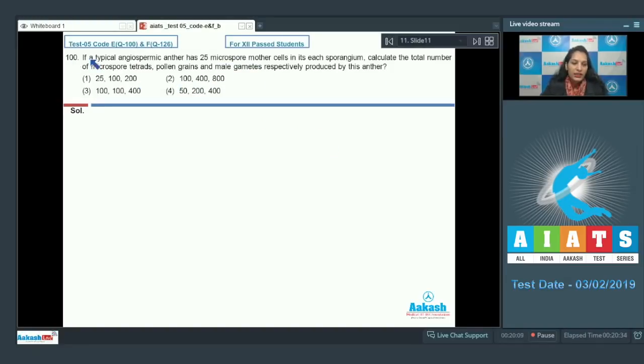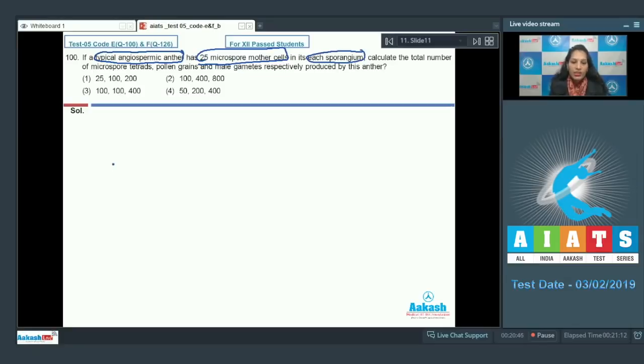Question number 100. If a typical angiospermic anther has 25 microspore mother cells in its each sporangium, calculate the total number of microspore tetrads, pollen grains and male gametes respectively produced by this anther. First option 25, 100, 200. Second 100, 400, 800. Third 100, 100, 400. Fourth 50, 200 and 400.